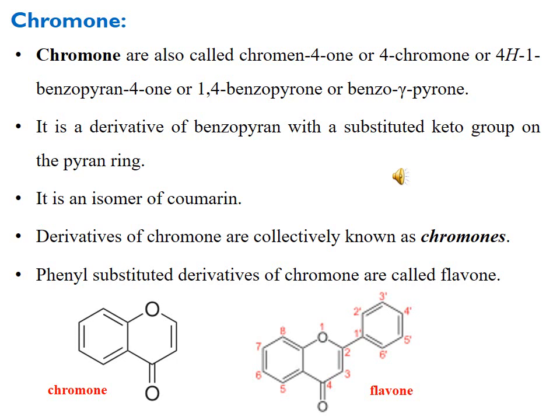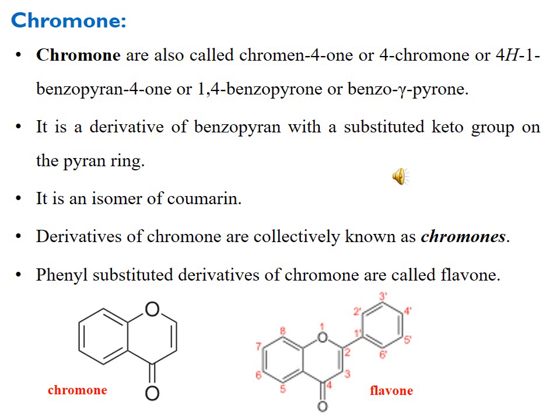But in chromone, the oxygen and the ketonic carbonyl are at the 1 and 4 positions. Although the ring in coumarin bears a double bond, here also there is a double bond in this 6-membered ring. So on all of these points, we can say chromone is an isomer of coumarin.